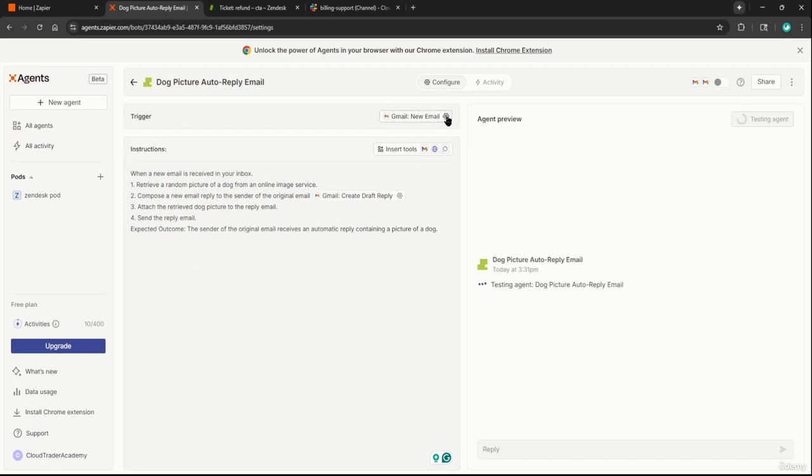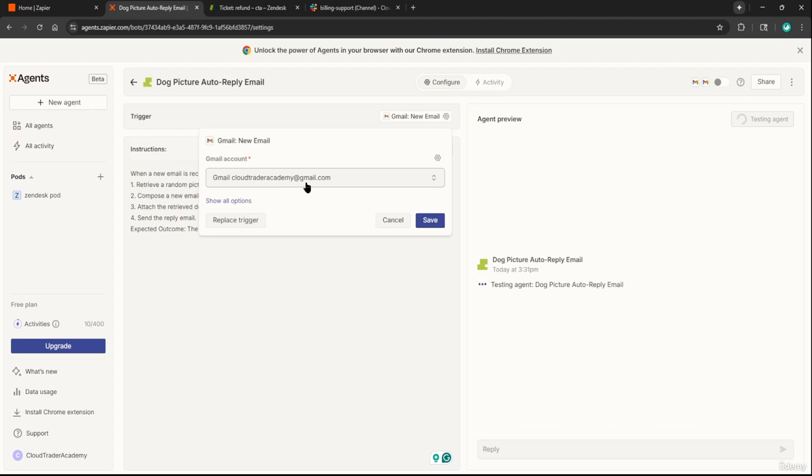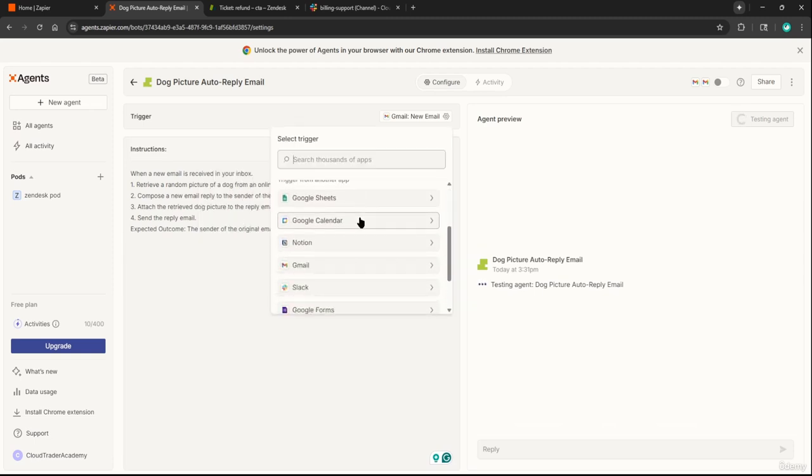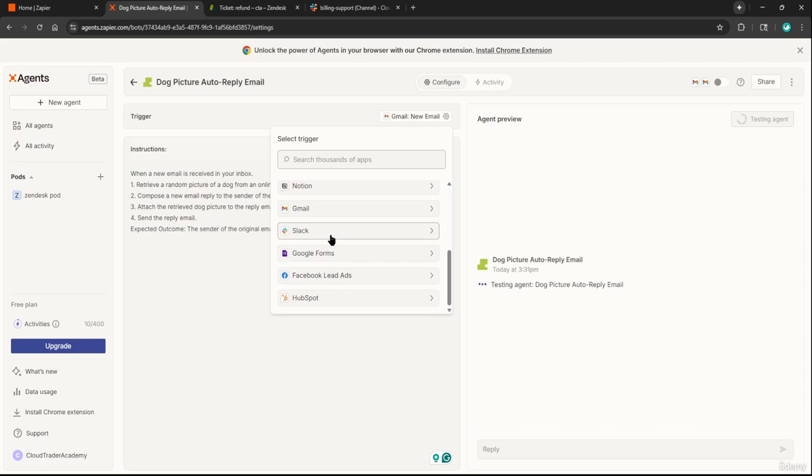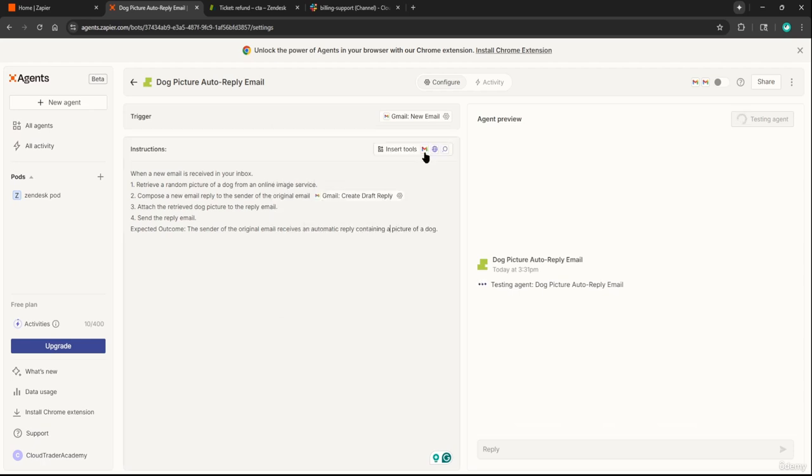So the trigger is a new email, and this is our linked Gmail. Or we could also replace the trigger with something else. So maybe we want to change it to Slack or Google Forms or whatever else you want to make an AI agent for. I'm going to leave it as an email. Now we have these instructions that we could modify. We could also insert tools, but for now, let's just look at the default instructions that they've provided for us.